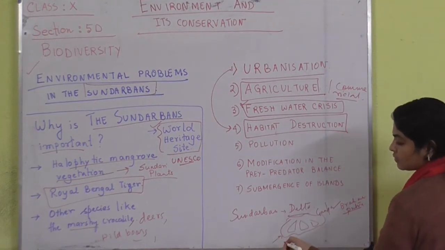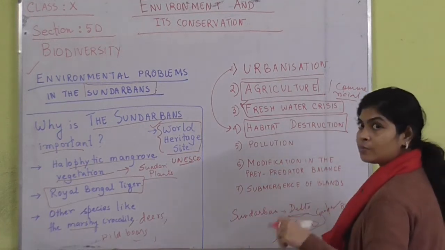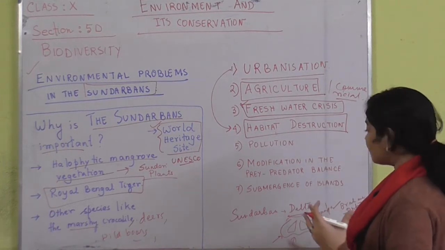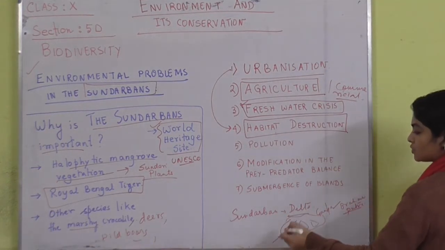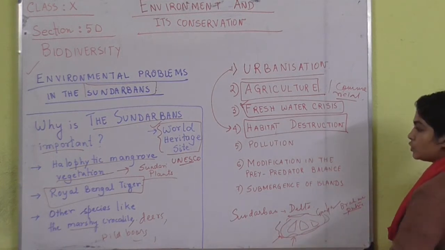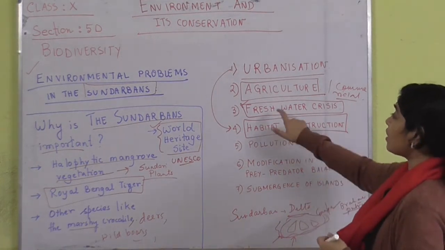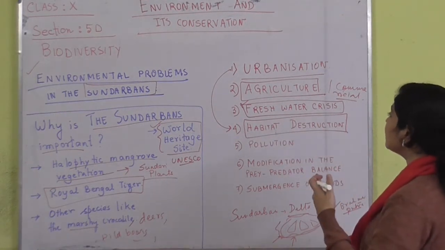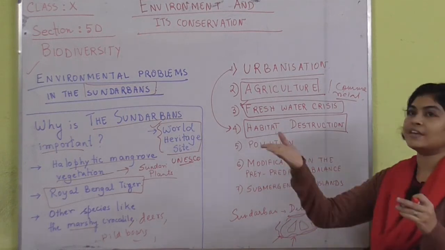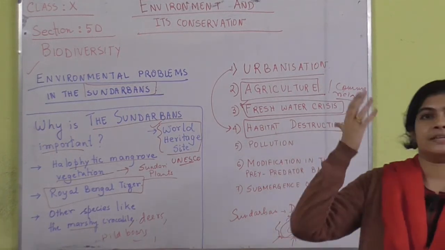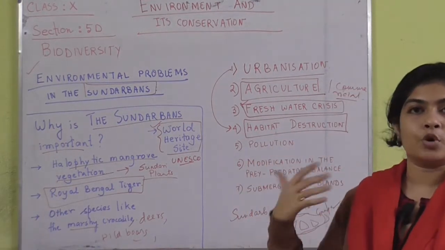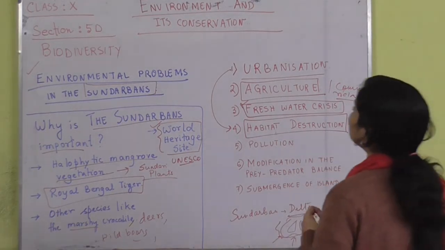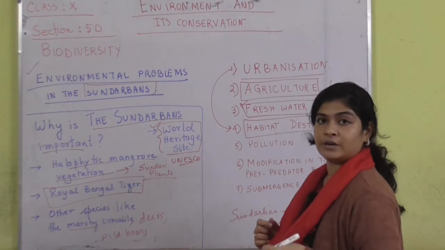So that means it also has the marine water from the Bay of Bengal, and so it is a confluence, and there is salty water over here. Due to the presence of salty water, freshwater crisis is seen. Moreover, the sea level is rising day by day due to global warming, as a result of which there is a freshwater crisis even more right now.